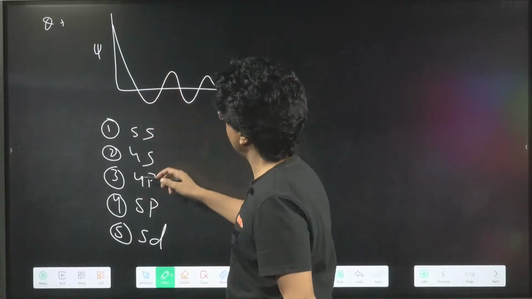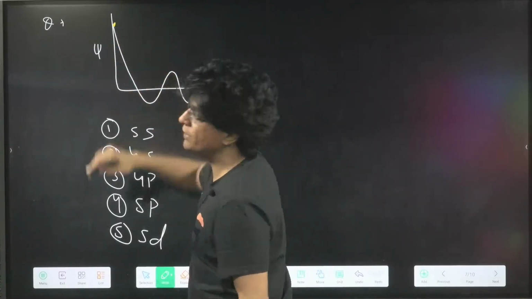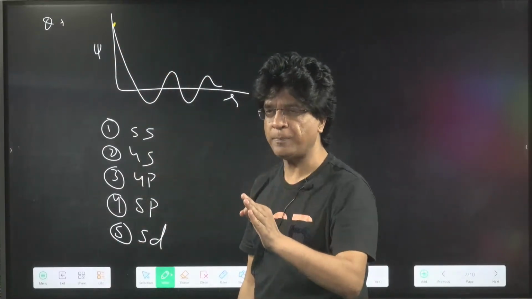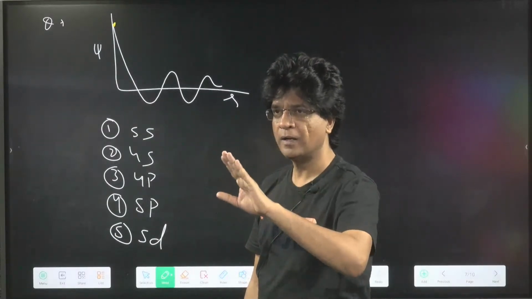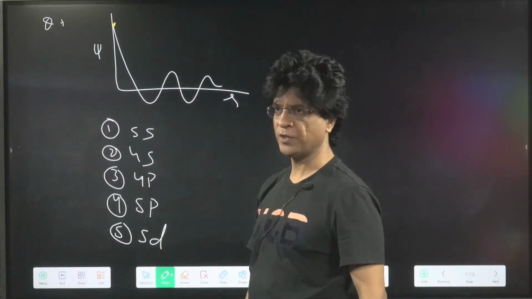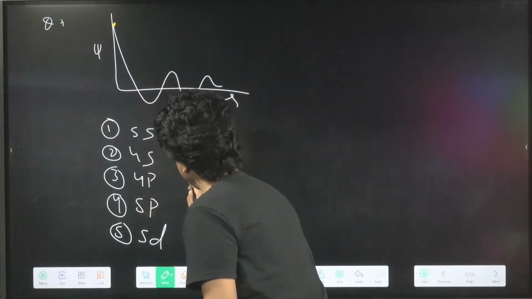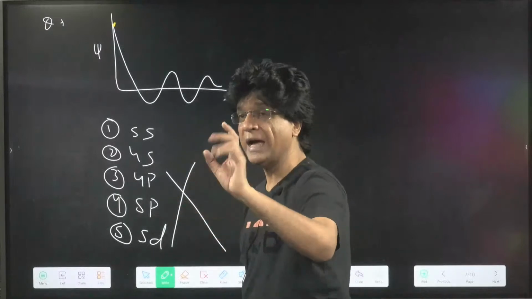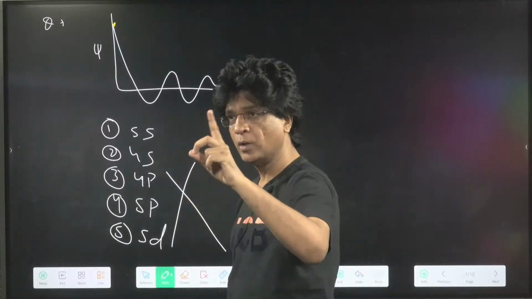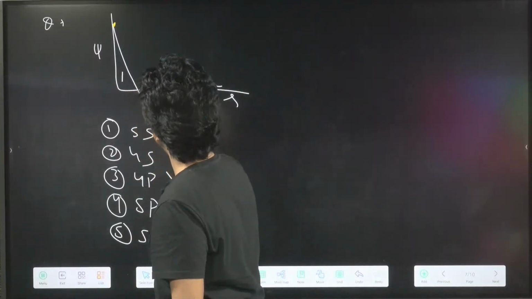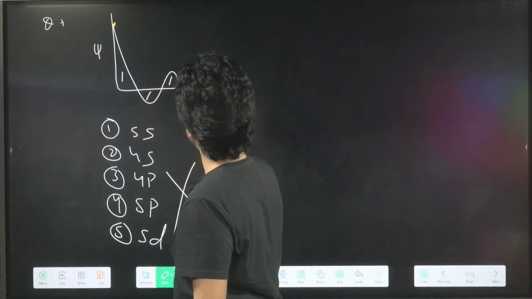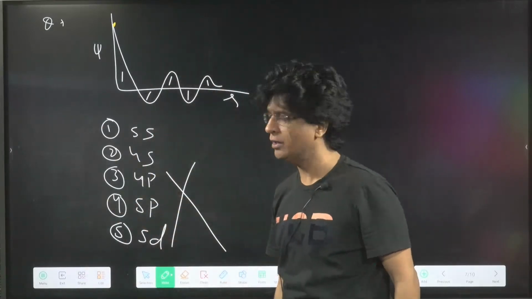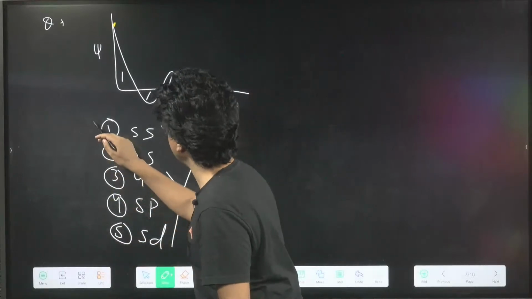So since this psi begins with non-zero, only S subshell or S orbital begins with non-zero value. Yes or no? So this will be S. So P and D cannot be the answer. And since S begins with 1S, so 1S, 2S, 3S, 4S, 5S. Is that clear or not? So answer will be 5S.